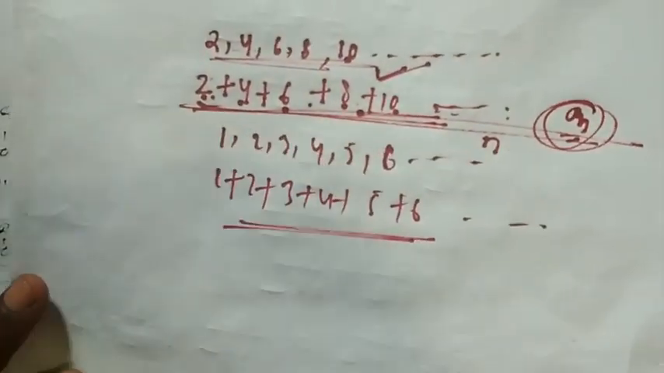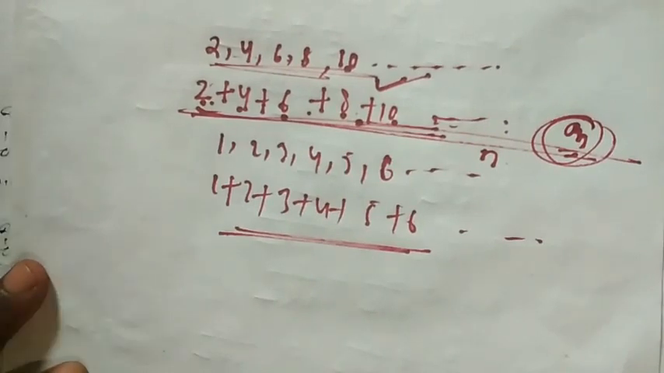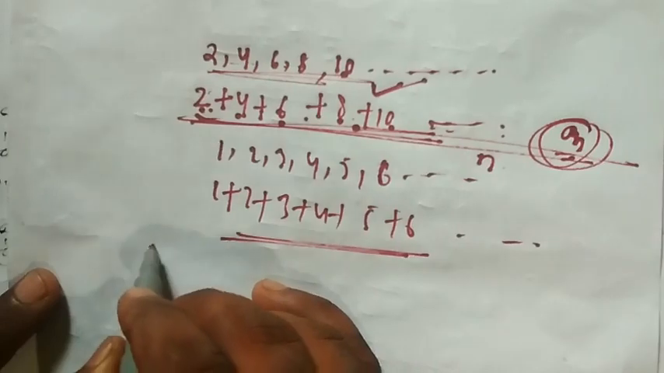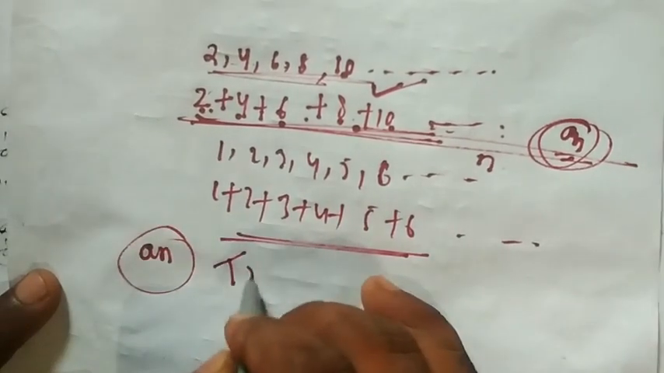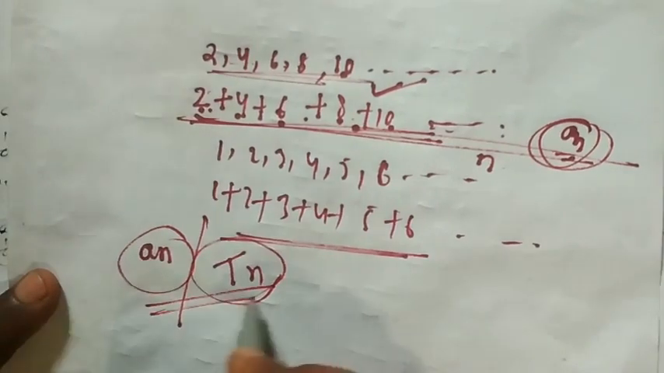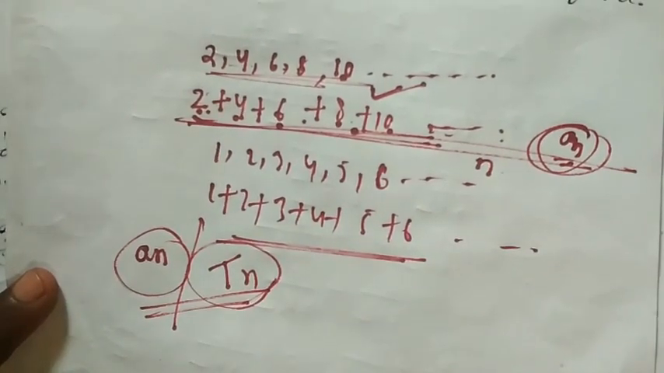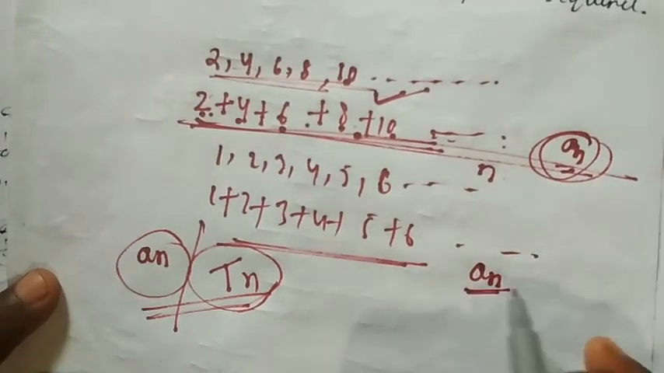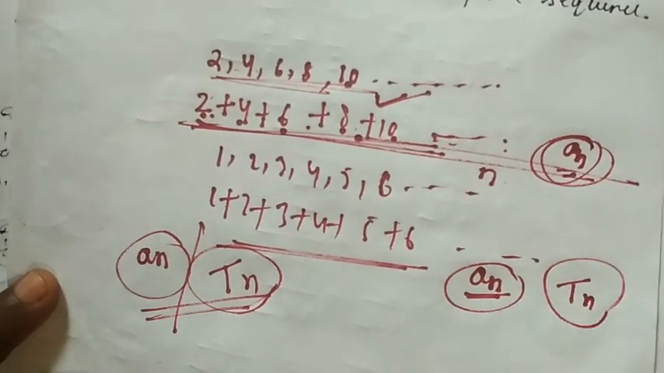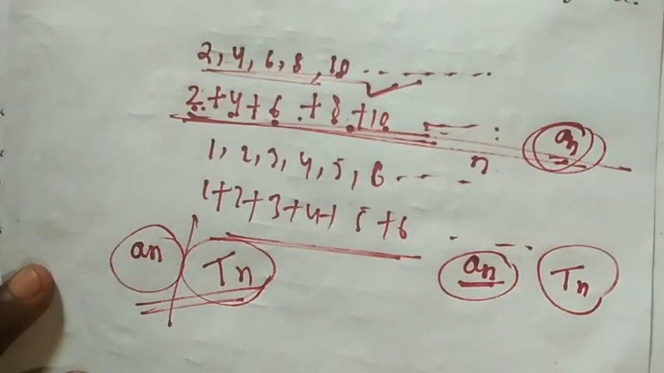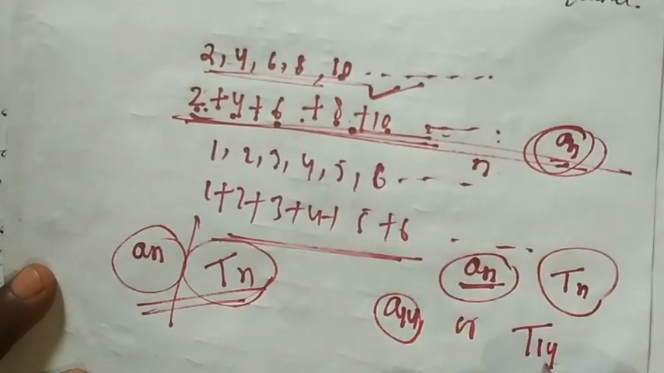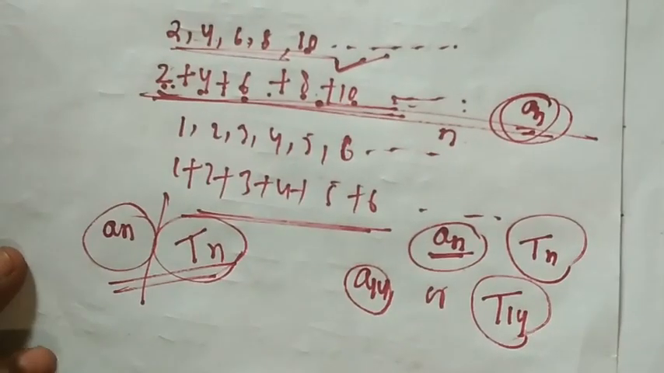You might find it difficult to see why I am writing an. Remember, the nth term, or you can say the general term, means the last term. You can represent it as an or as tn. Either the general term an, or you can also write the general term tn. If I find the 14th term, then you can write a14, or t14 also you can write. Remember the way of writing.